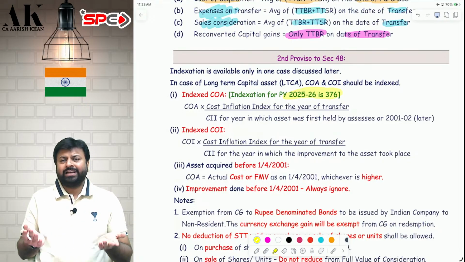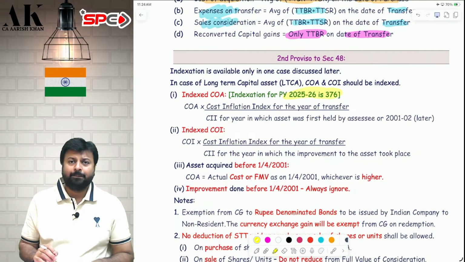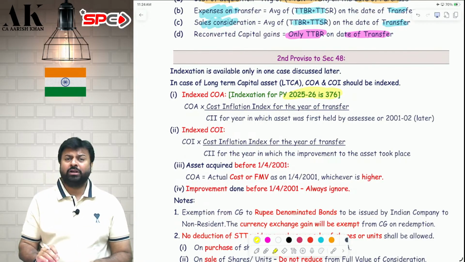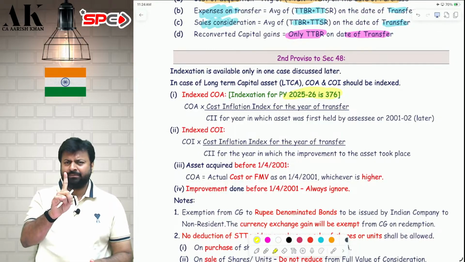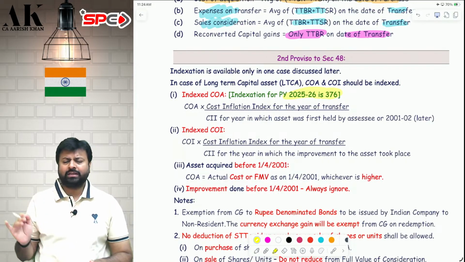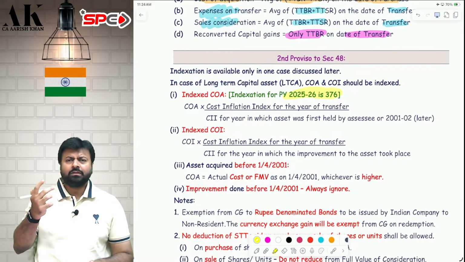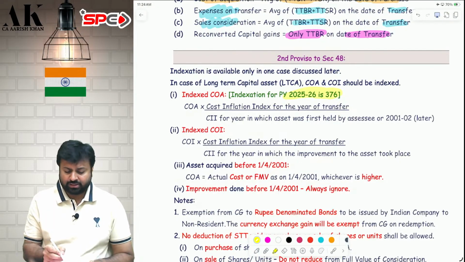Now, what is indexation? Indexation is nothing but increase in the cost due to inflation. But from 23rd July 2024, you do not get indexation in any case except one case. Only in one case will you get indexation. No other case are you going to get the indexation. We'll talk about that one case in a while. Before that, we will talk a little bit about indexation also.